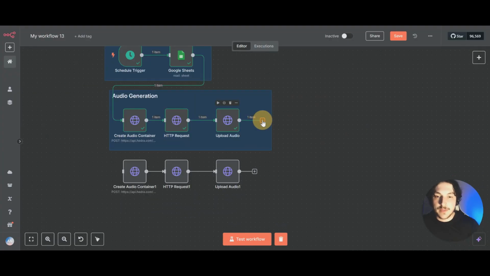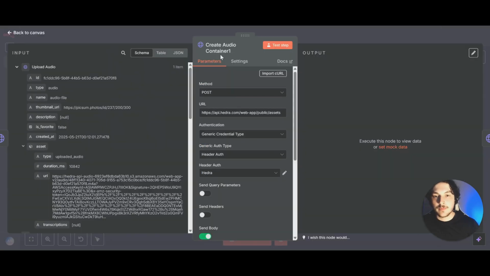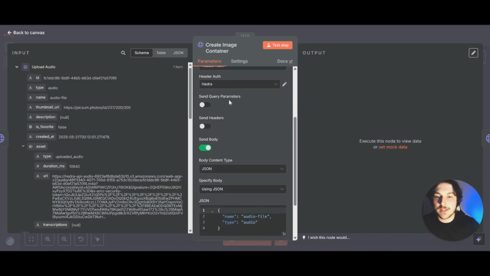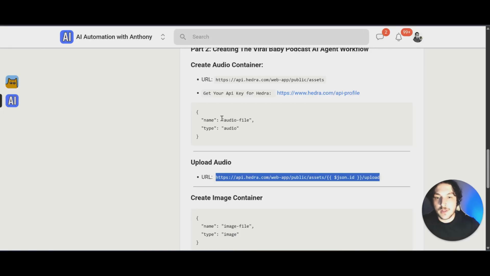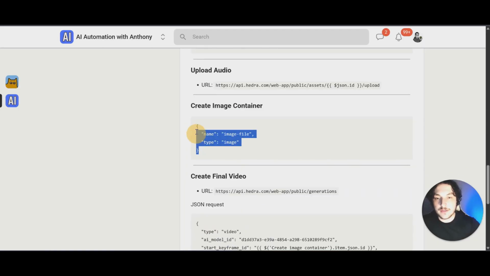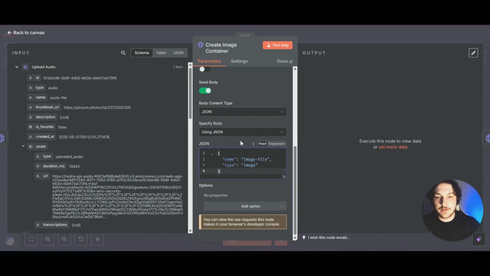Now make sure to connect this one right here, drag it over, and connect it to that one. Then if we click into this one, we can rename this to create image container. In this create image container, the good thing is that since we copy and pasted, everything is going to stay the same, but scroll down and we're only going to change this. You can delete the JSON that we have in there, come over to the community, and under create image container, copy that and paste it right into there.